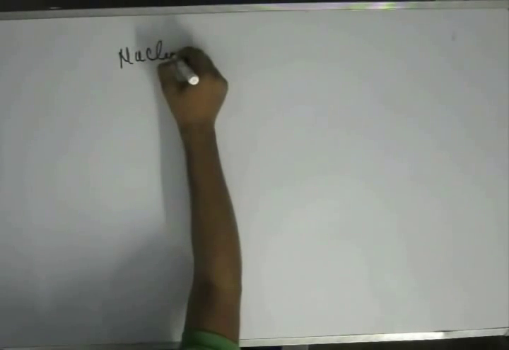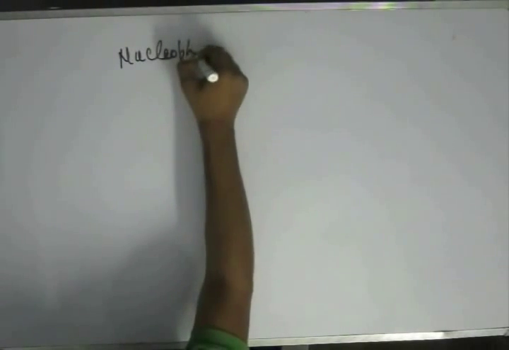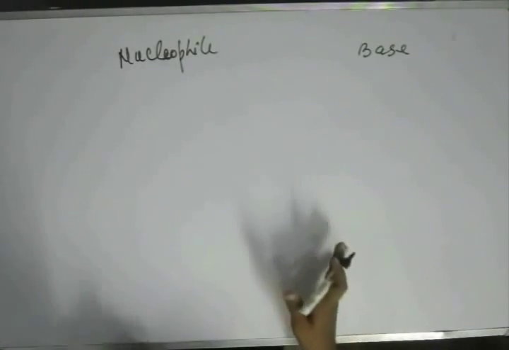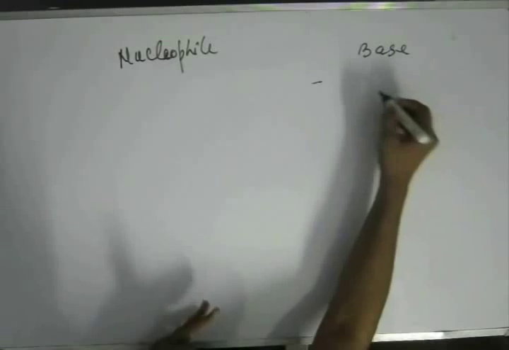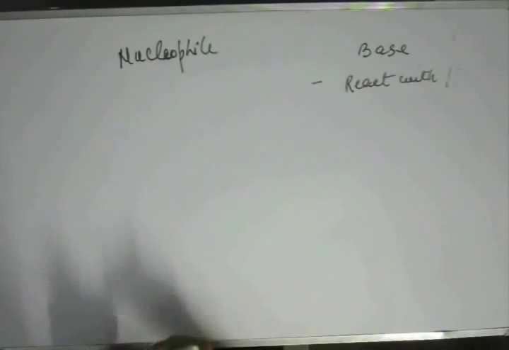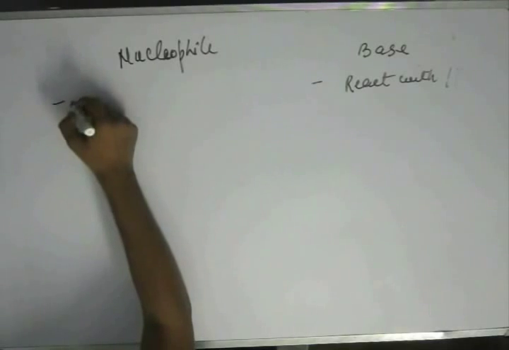We'll come back to elimination versus substitution once we get our concepts clear on nucleophile and base. Now, one thing is very clear: base is going to react with hydrogen. Nucleophile is going to react with any species apart from hydrogen.